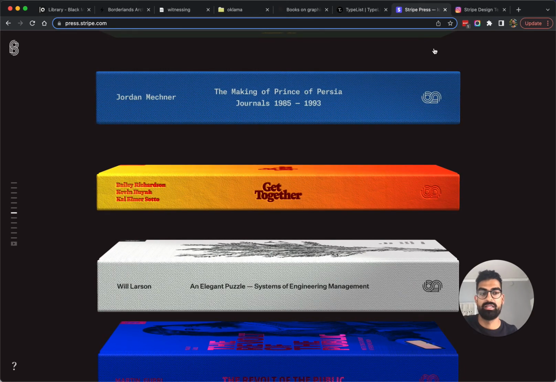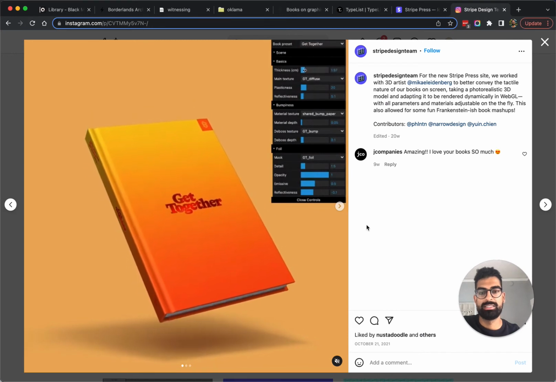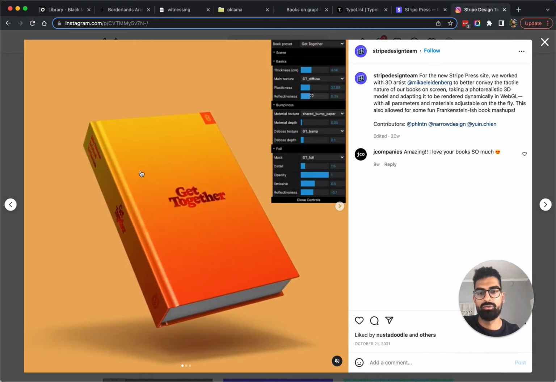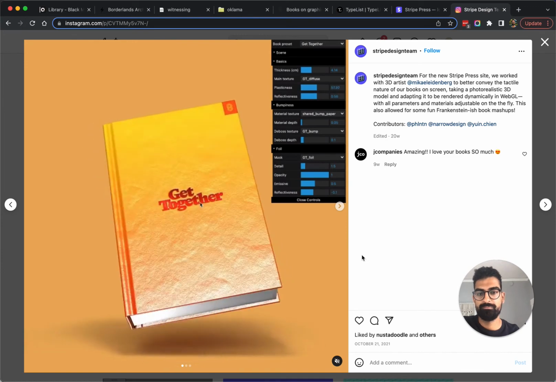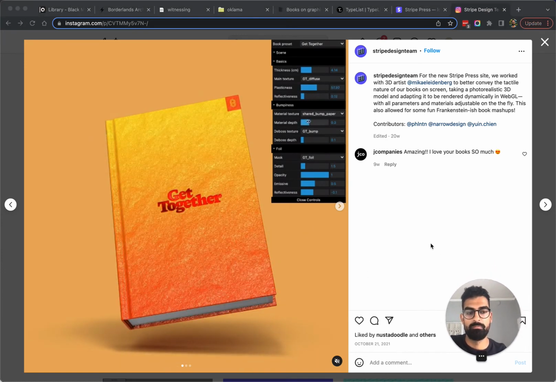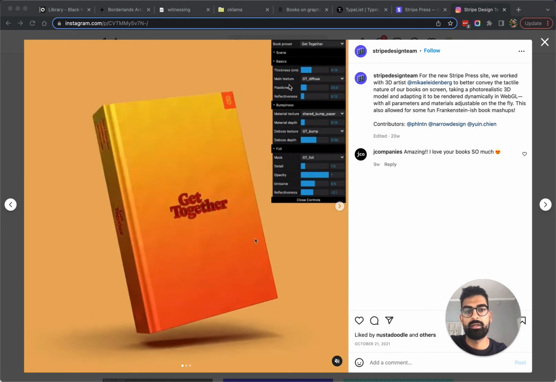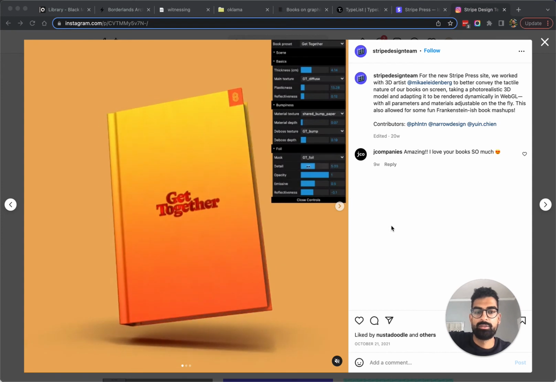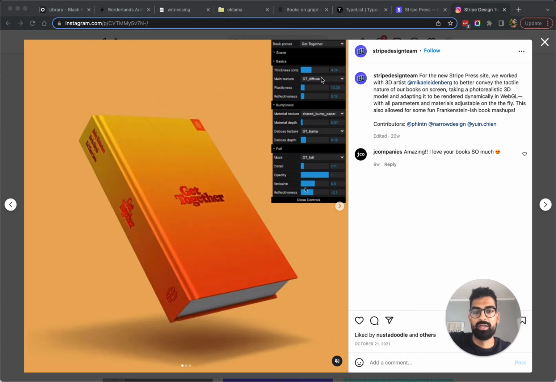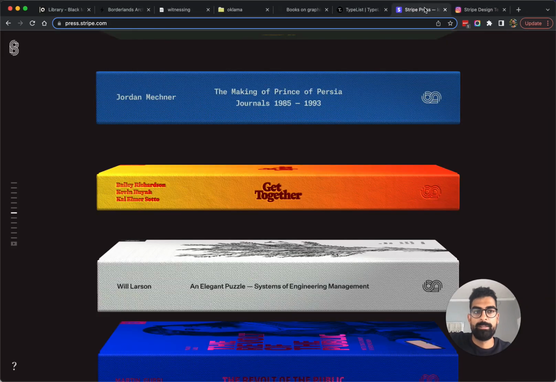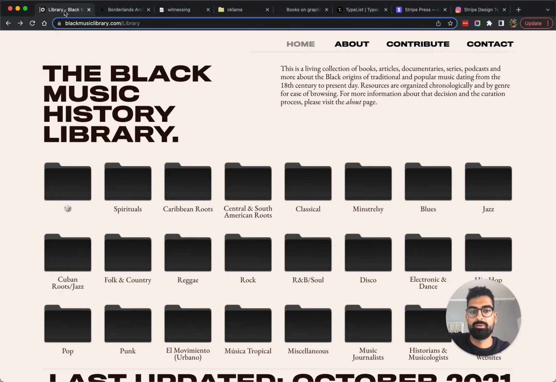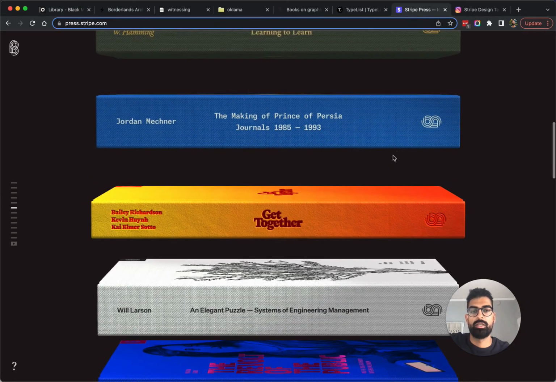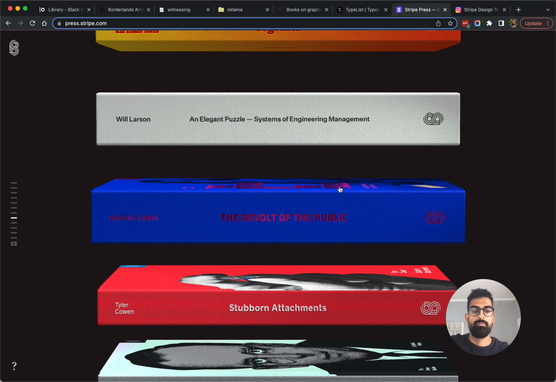If you're curious as to how they did this, they wrote a little bit of information on their design Instagram about this. This is their internal tool for creating the 3D book models. It's using WebGL, which is basically how you do 3D for the web. And then up top here is a GUI. Specifically, it's called DAT GUI, D-A-T-G-U-I, and it's sort of like a UI control layer for the 3D model. So pretty cool. And these are all different ways, coming back to the first example, here's a very 2D, more expected, more traditional presentation, and here's a more 3D, more unexpected view, but it's the same basic idea, presenting collections consistently.